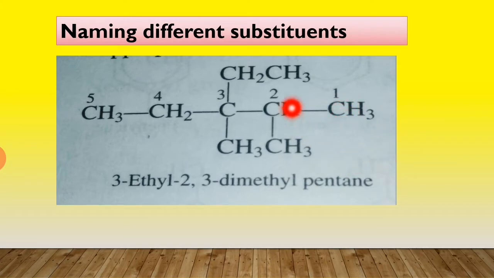In this case different substituents are present: this is the ethyl group and these are the methyl groups. So we have to give the name as per alphabetical order, E comes before M, that is methyl. Accordingly we write 3-ethyl-2,3-dimethyl pentane.